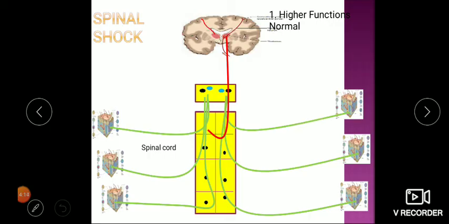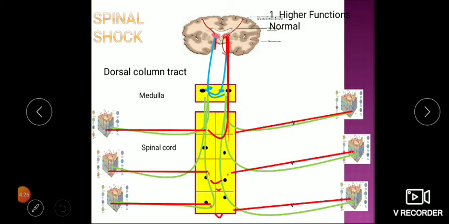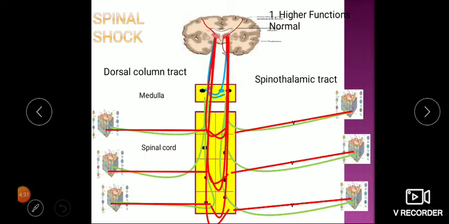Now these are our ascending tracts. This is from medulla upward, that means it is a dorsal column tract which is carrying the touch sensation, fine touch. These are the cross tracts immediately crossing at spinal cord, that is our spinothalamic tract. Now this is the lesion. You can see I have shown a complete transection of spinal cord. So obviously when transection is complete, both crossed and uncrossed tracts are all damaged.